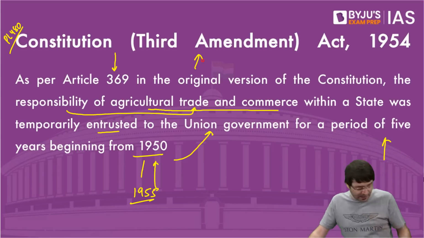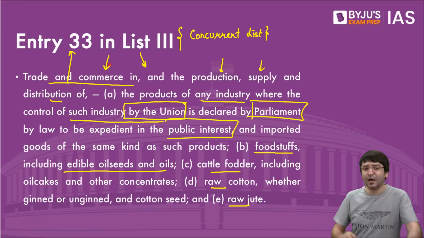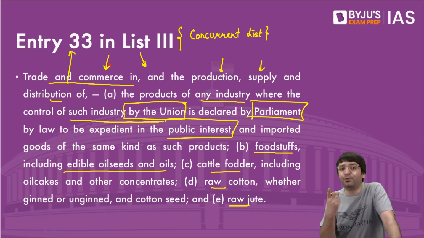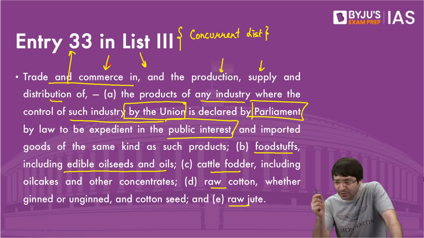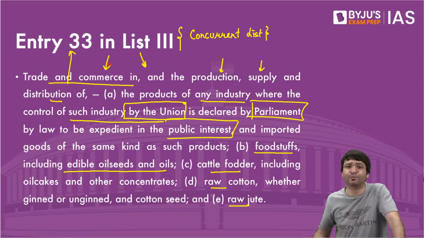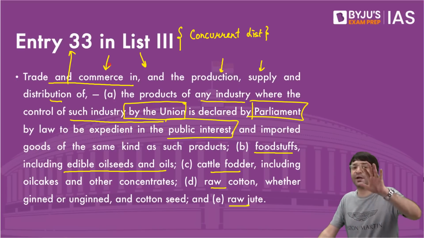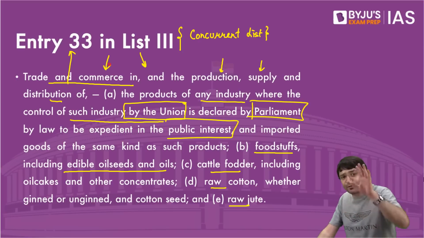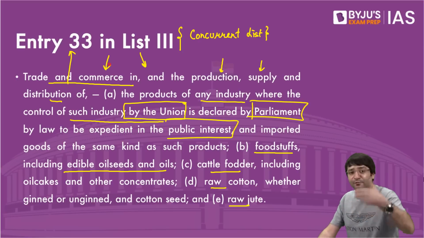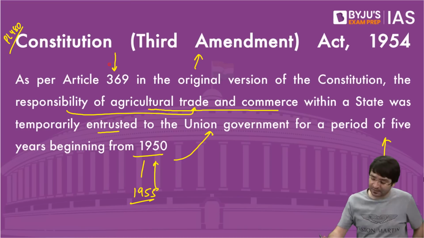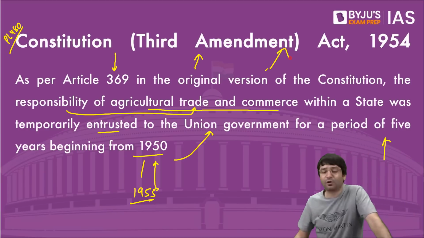So this trade and commerce, production, supply and distribution of goods related to food, related to foodstuff, related to oil seeds, related to any other food product, it was meant to be under the concurrent list only for 5 years. But what was meant to be under the concurrent list for 5 years became permanent forever and ever because of this Third Constitutional Amendment Act in 1954.